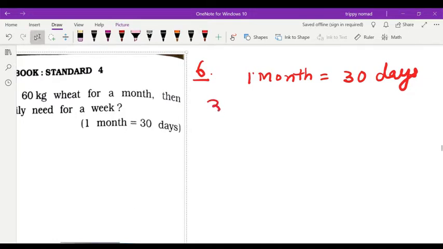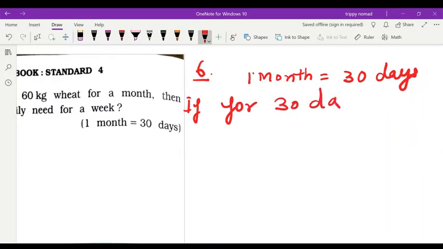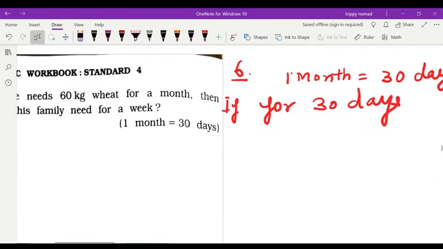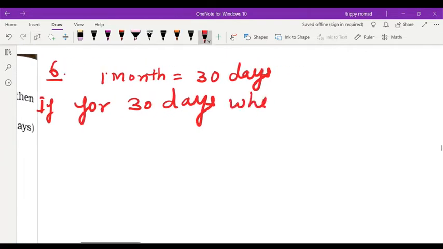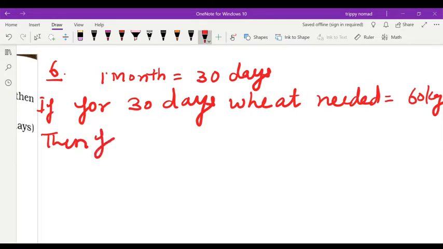For 30 days, if you will write, for 30 days wheat needed, how much quantity? That is 60 kilogram. Okay, then for 1 day children it will be less or more. Obviously for 1 day it will be less.